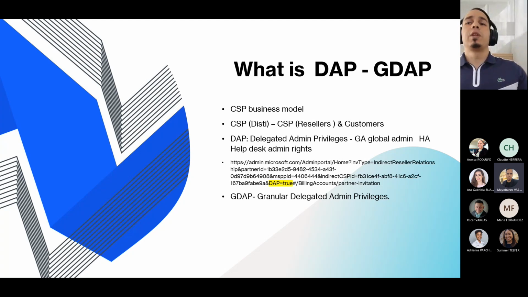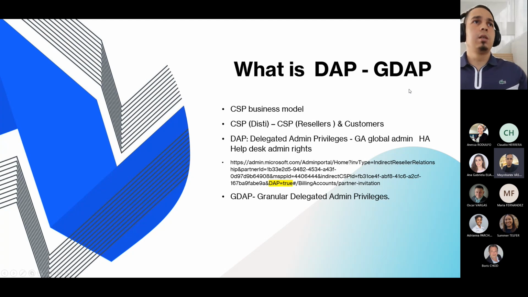First, it's good to remind how the CSP business model works. We, as a distributor, are tier two, as are our resellers. We sell to all resellers, and all resellers sell to all customers, but we buy from Microsoft directly.